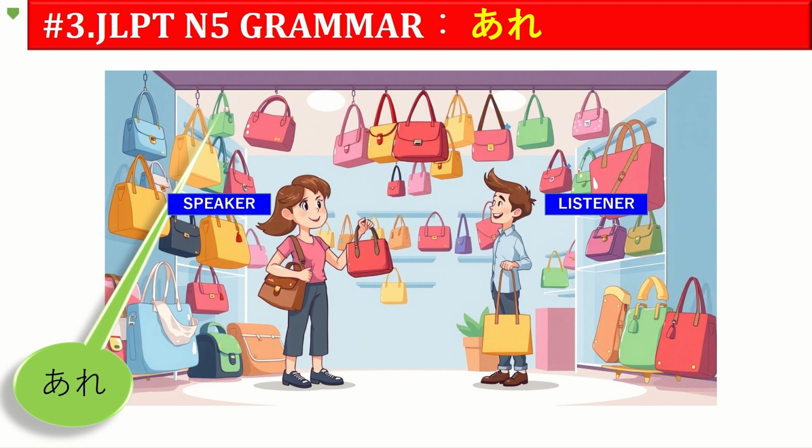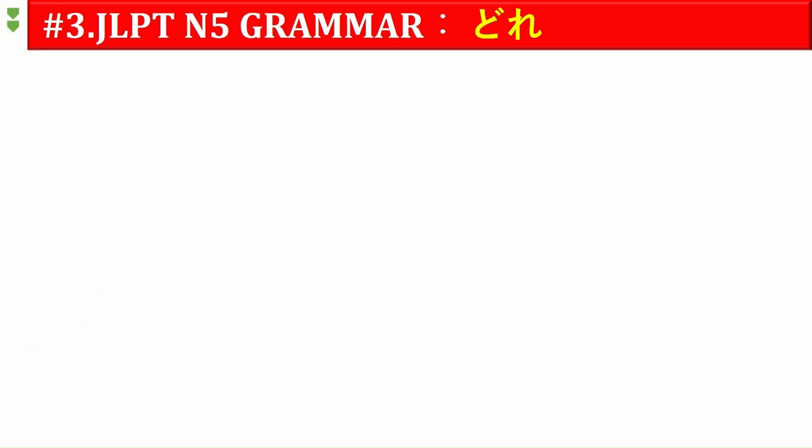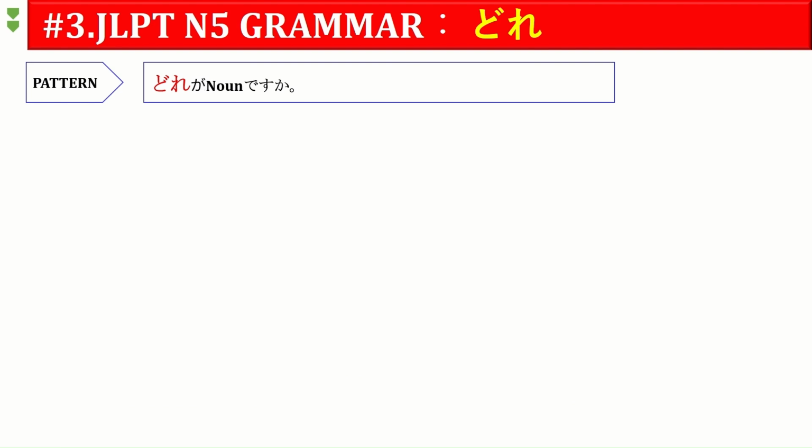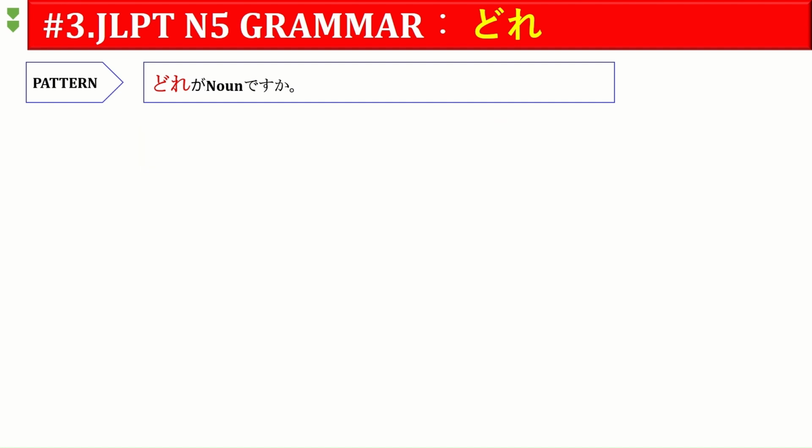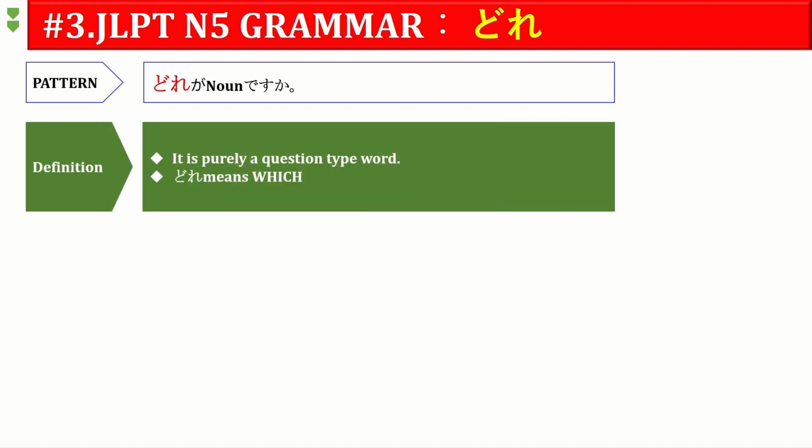I think we discussed in detail about kore, sore and are. So if you want to use kore, sore, are, you need to understand the question word associated with this pattern, that is nothing but dore. Dore means which in Japanese. Yes, dore ga. So most of the time, ga particle will be used along with dore. That is the definition. It is purely a question type word. Dore means which. Let's see a quick example.